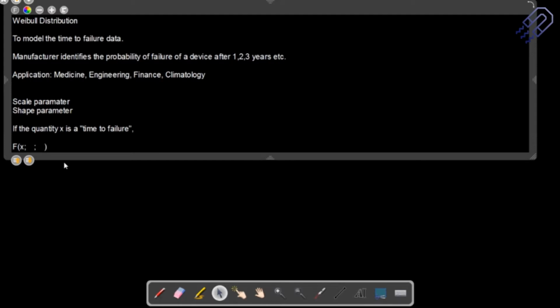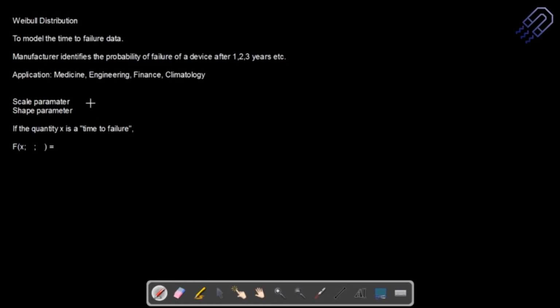Based on this we can write down a probability distribution form which is similar to whatever we have written till now. The scale parameter is usually written as lambda, or sometimes beta, and the shape parameter is usually written as k or alpha. The distribution curve is in terms of k, the shape parameter, and lambda, the scale parameter.